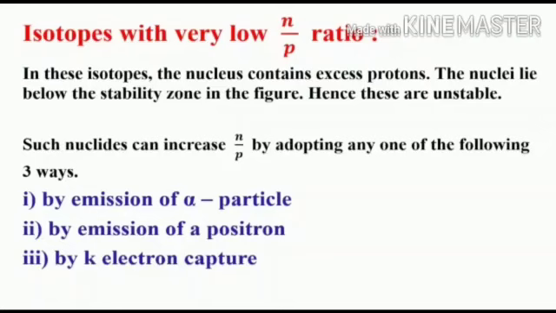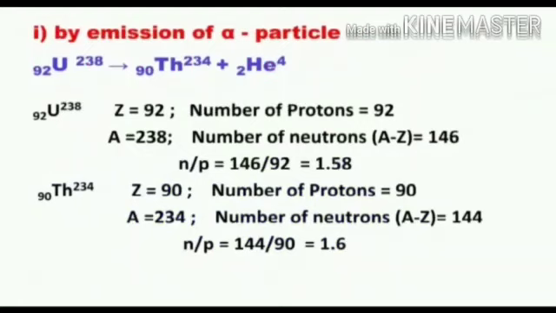the three ways. First one is by emission of alpha particle. Secondly, by emission of positron. Third one is by K electron capture. Let us see how the nucleus gets stability by emitting an alpha particle.